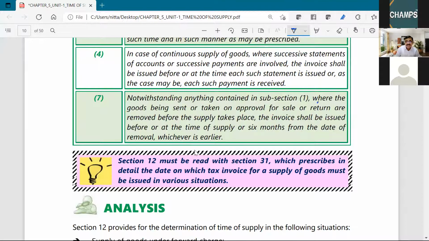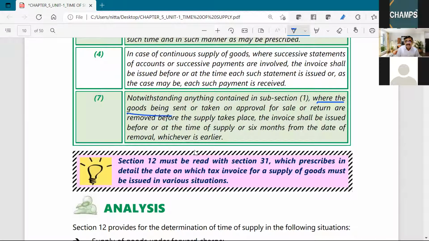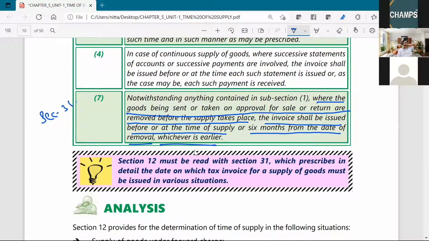Where the goods being sent or taken on approval for sale or return are removed before the supply takes place, the invoice shall be issued before or at the time of supply or 6 months from the date of removal, whichever is earlier. This is as per section 31.